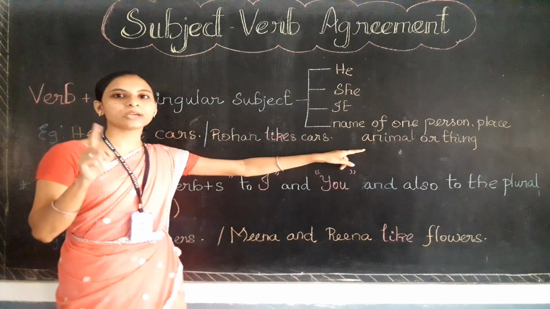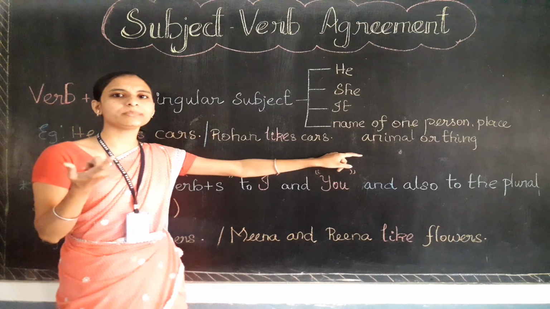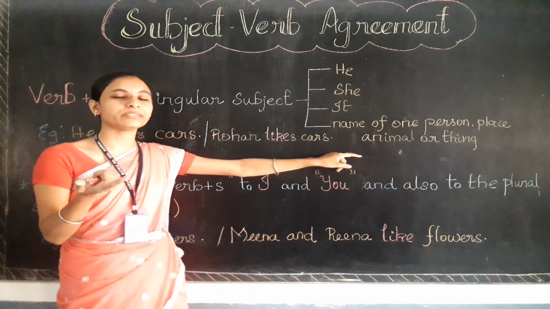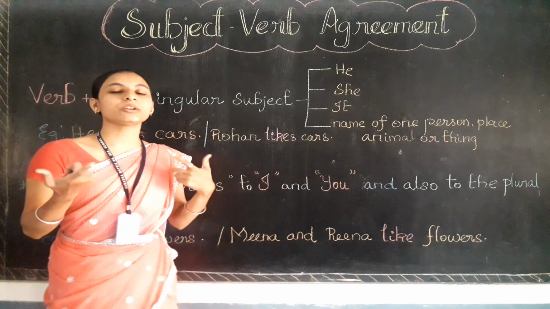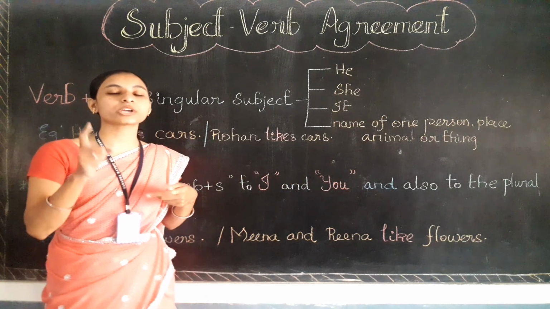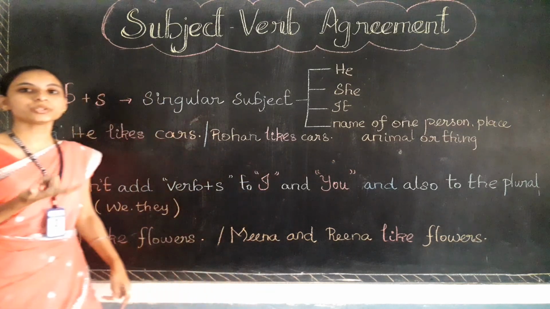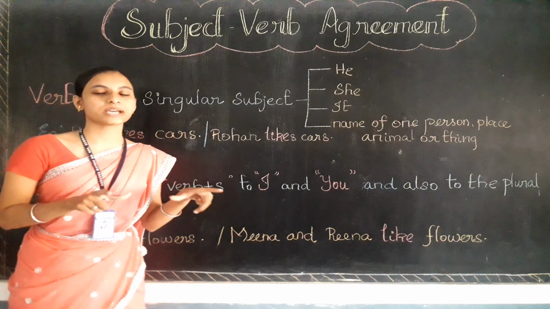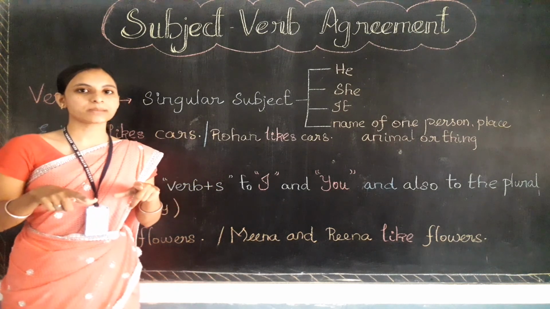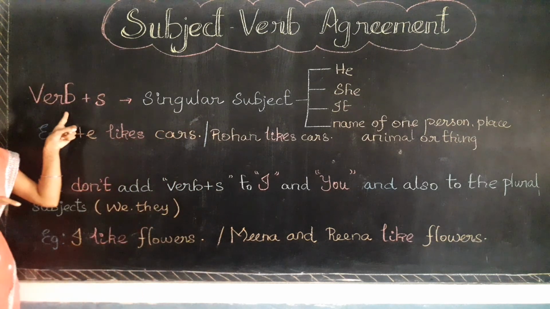And also one animal name, like a dog or cat, whatever name you have given to the dog, like Tiger, you may have given the dog's name as Tiger. So whenever you are talking about one dog or one thing, the verb should take s to show the present time. In the present time, you are talking about a present time event with a singular subject, which means the verb should take s only.